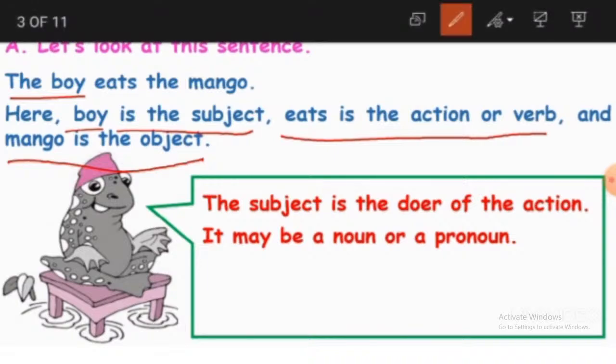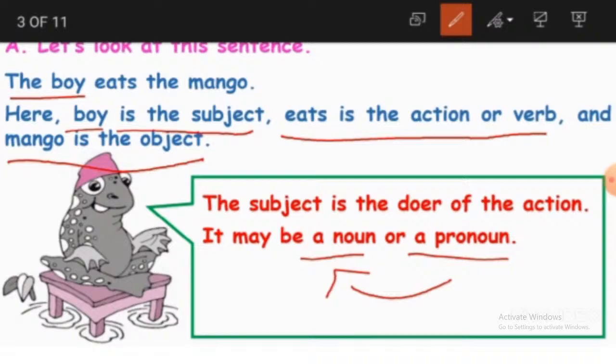So what is a noun? Children, did you learn in your previous classes? Yes, a noun is a naming word. We may name a person, a thing, an animal, or a place. So that is a noun. And what is a pronoun? A pronoun is a word that takes the place of a noun. We can use a word instead of a noun.